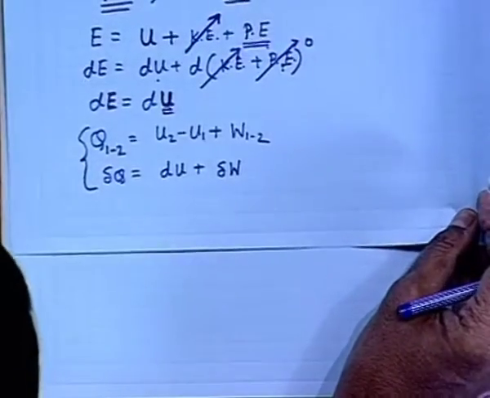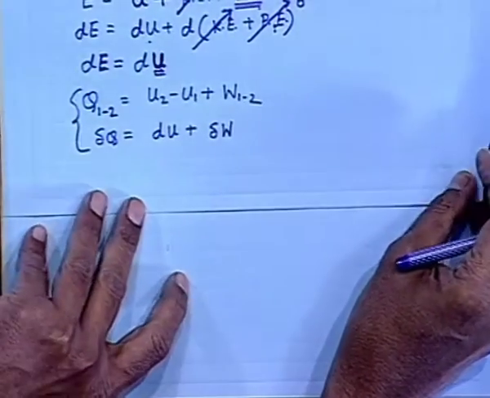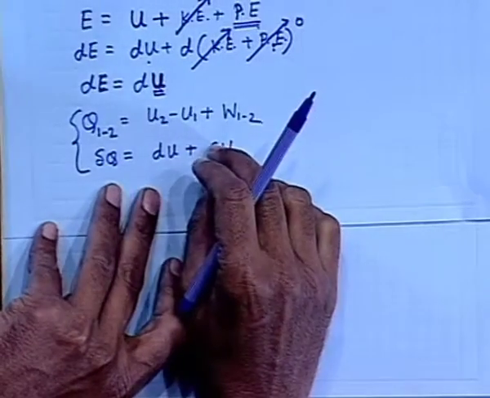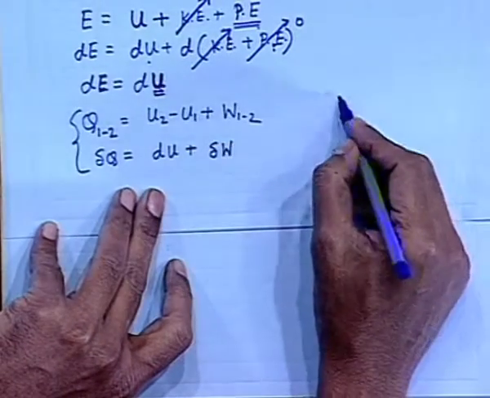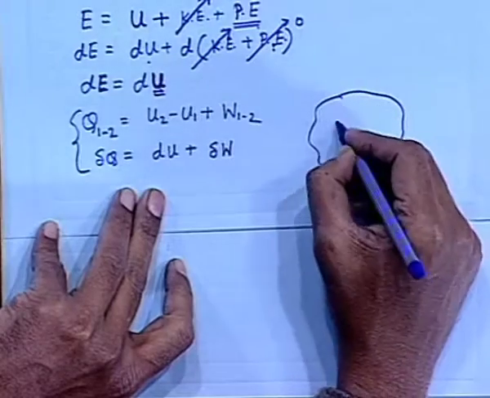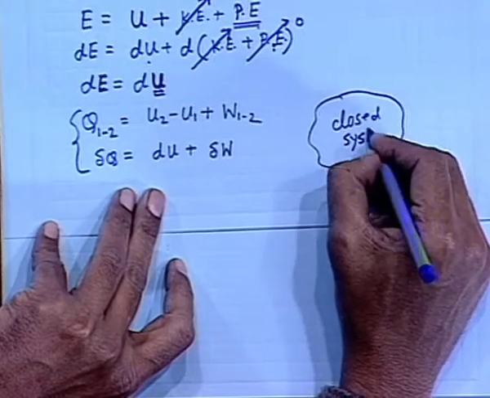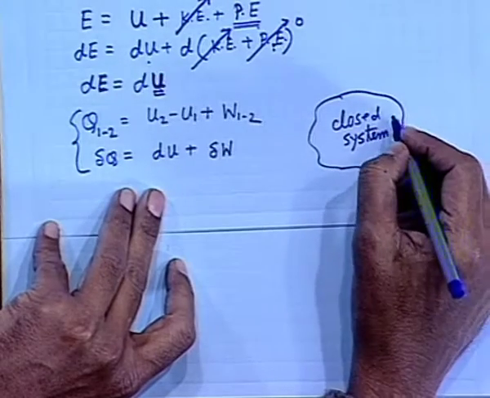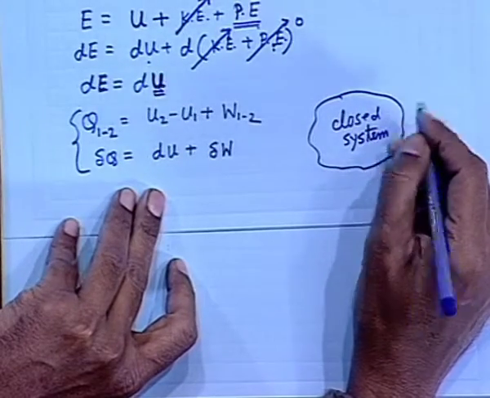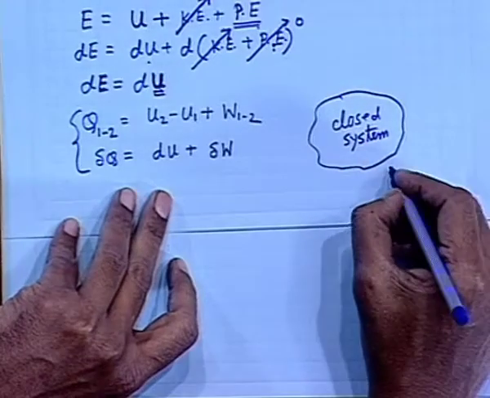Now, if we go a little ahead, we put a little more constraint. If we consider a closed system which performs only reversible displacement work, which we discussed earlier, that is quasi-static displacement work, which is nothing but PdV work.